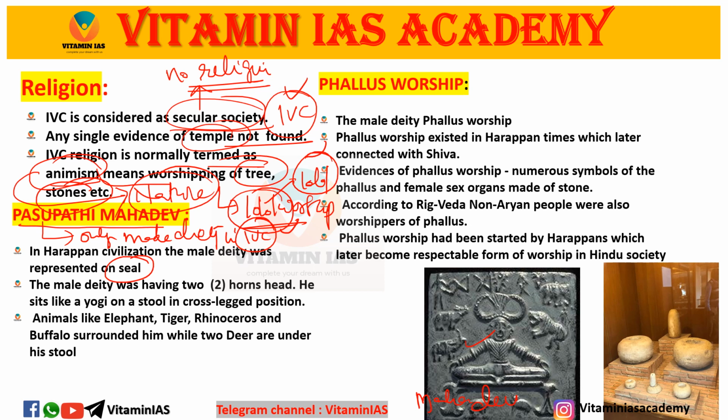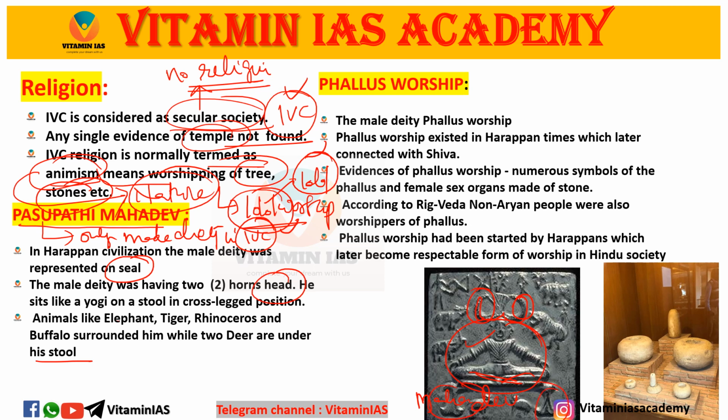The male deity has two horns on his head, you can see here. He sits like a yogi on a stool in a cross-legged position. Animals like elephant, tiger, rhinoceros and buffalo surround him, while two deer are under his stool.